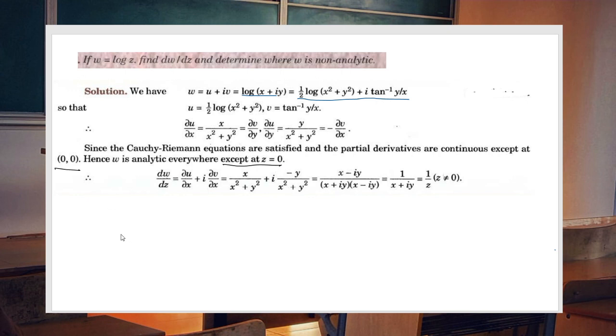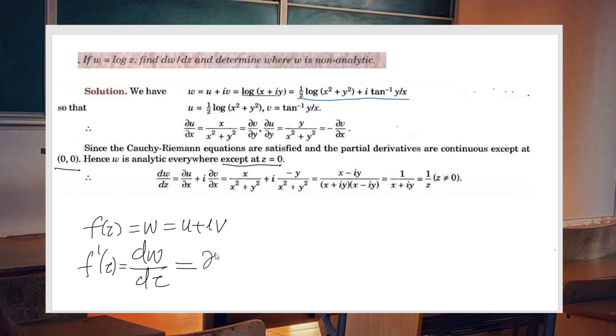Now, once the function f of z, which is w, which is equal to u plus iv, is analytic, then dw by dz is nothing but our f dash of z. Then dw by dz can be written as dou u by dou x plus i into dou v by dou x.